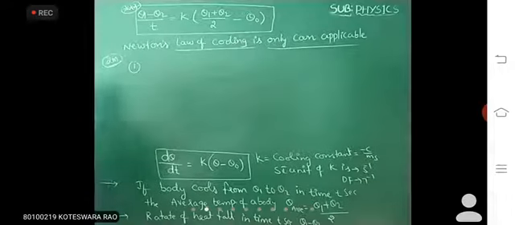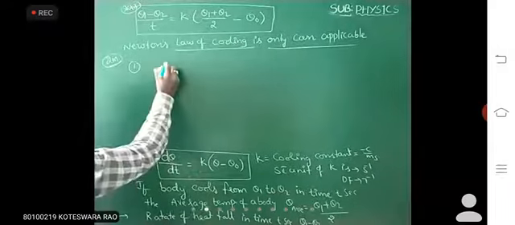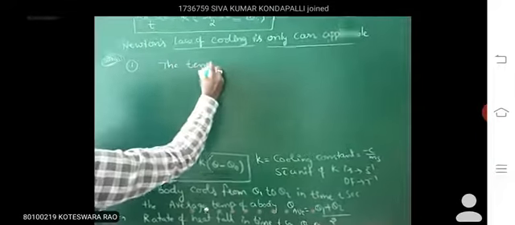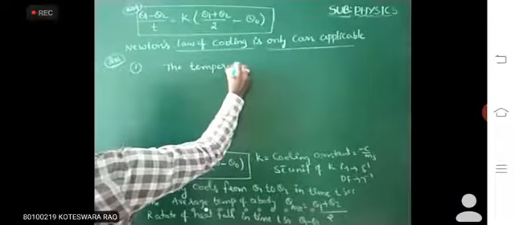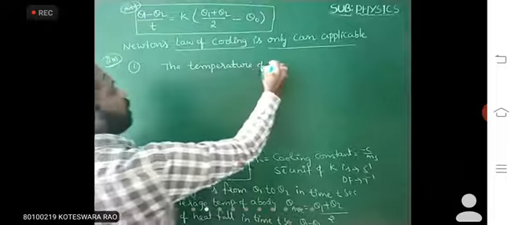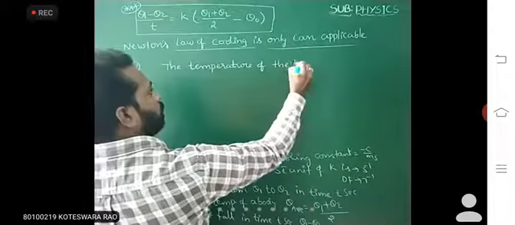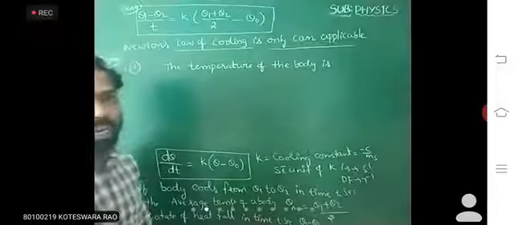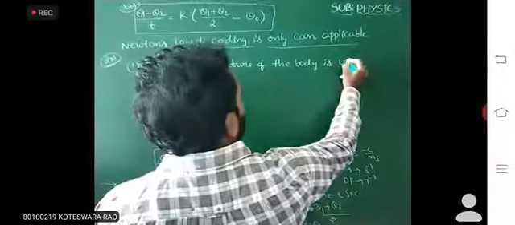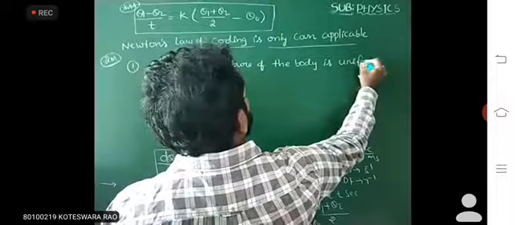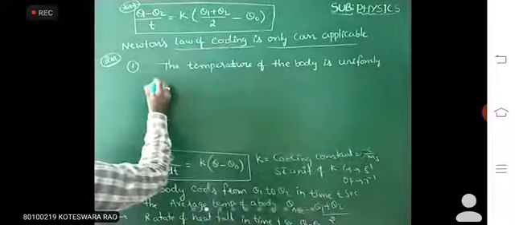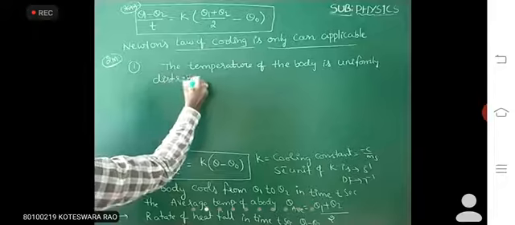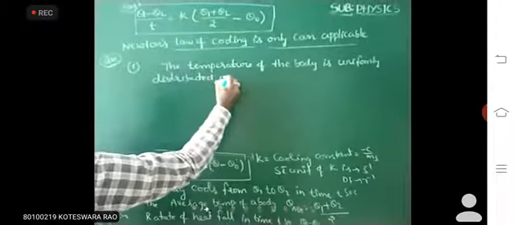First condition: the temperature of the body is uniformly distributed over it.